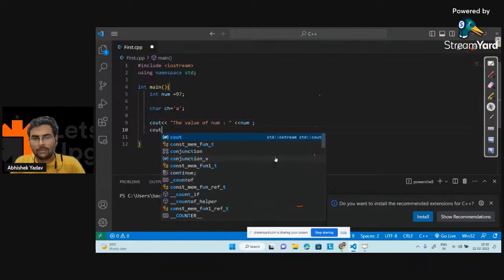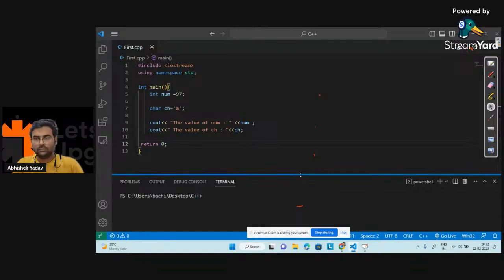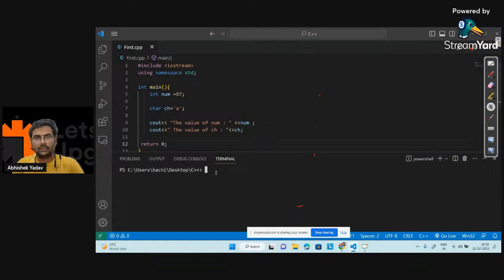You have to do the same thing with ch also. That is, the value of ch. Here is ch, right? And here let's return the value also. Return 0. Okay, let's save the code now. Let's run the code, right?